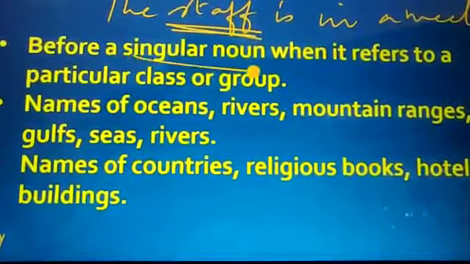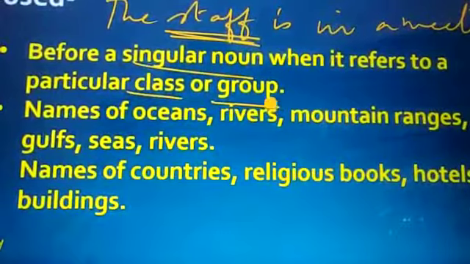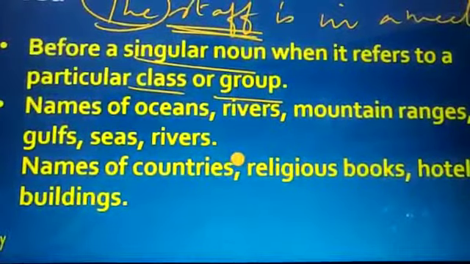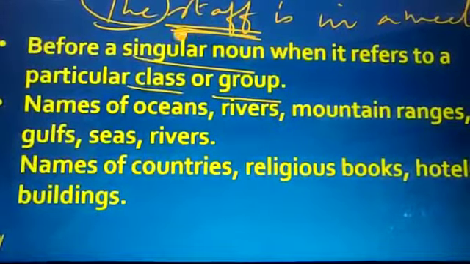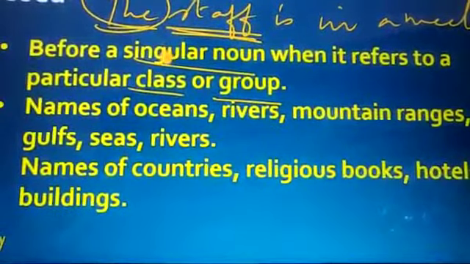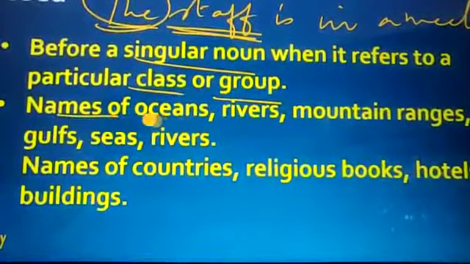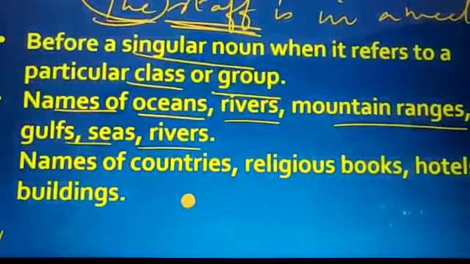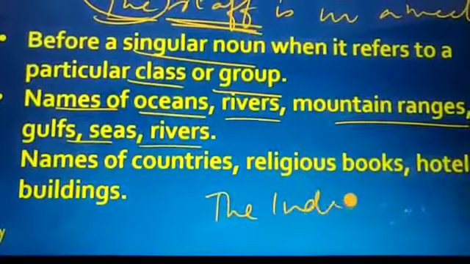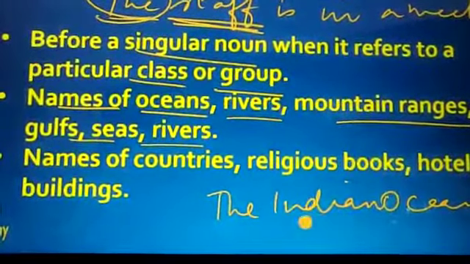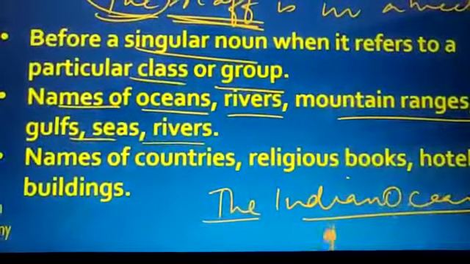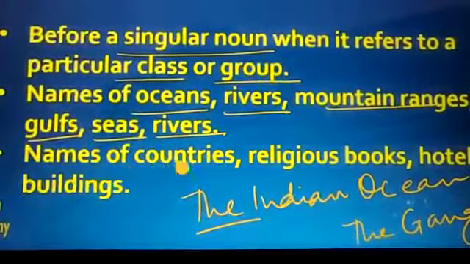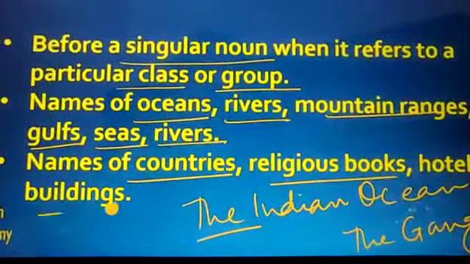The next usage is with names of oceans, rivers, mountain ranges, gulfs, seas and rivers. You will say the Indian Ocean, the Red Sea, the Ganga, the Brahmaputra, the Himalayan range. So before these words we use the article the.